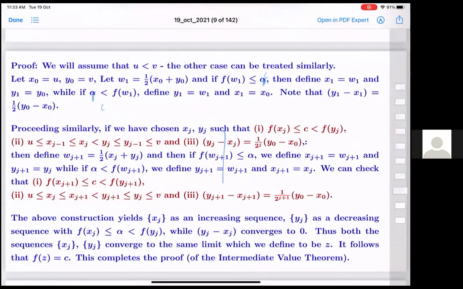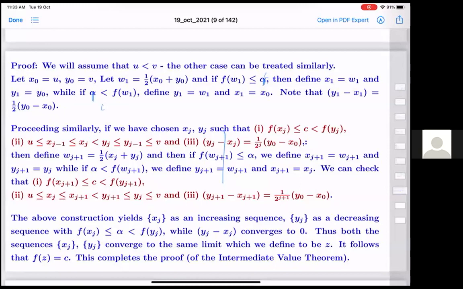So I start with x0, y0. Take w1 to be the midpoint, and if f(w1) is less than or equal to c, we define x1 to be w1 and y1 to be y0. And if c is less than f(w1), then define y1 to be w1 and x1 to be x0. So note that y1 minus x1 is this.